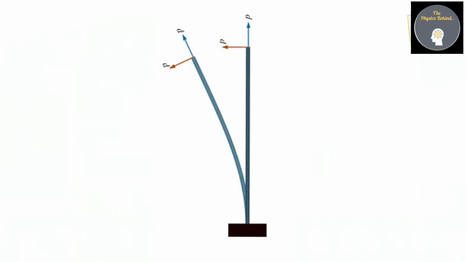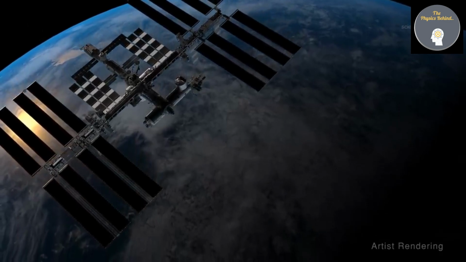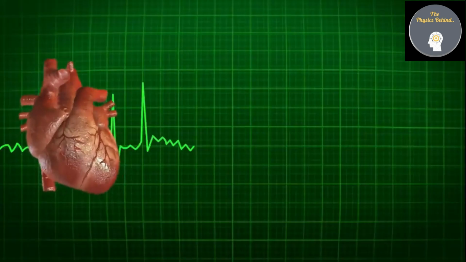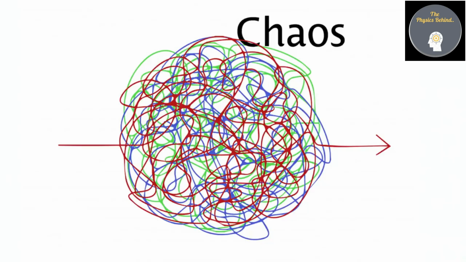Here is a long, thin sheet of metal attached to a heavy base. Now, if we vibrate the metal, initially it will vibrate linearly, or in a predictable path. But if we increase the vibration, after a particular time, the vibration will reach an unpredictable state. The same type of structure is used in spaceship solar panels. And to understand the vibrations of the solar panels, we need to study chaos. We need to know when a system will transform from a linear system to a chaotic system. That's why we need to study chaos.